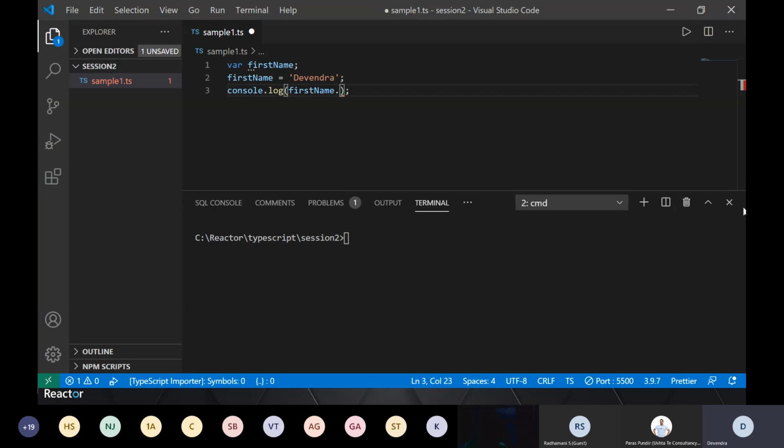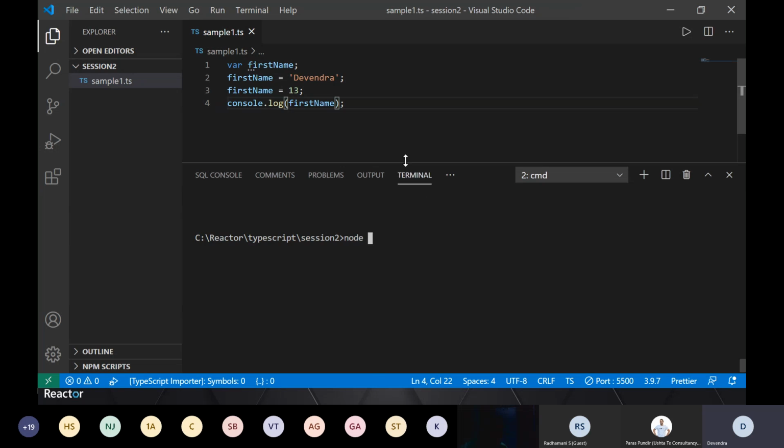So when you type dot, JavaScript doesn't know what is there in it, because as I mentioned, it can very well have an integer also. And this will work fine. If I run this, to run it with Node, I'm running it here, not in the browser. If you are new to Node, just see that Node is a tool which is going to help me to run this JavaScript file. Okay, sorry, this is TS, not JavaScript.